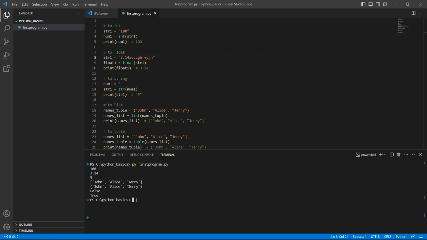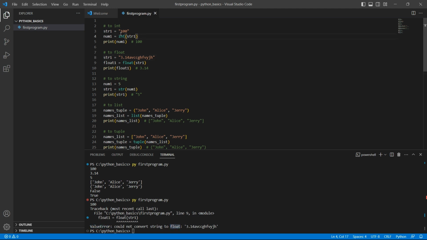So I'll run the application. Now we get an error saying ValueError: could not convert string to float. The same happens in this case also. If this is not a valid number, int of string will fail. So it is important to ensure the compatibility and validity of the values being converted.